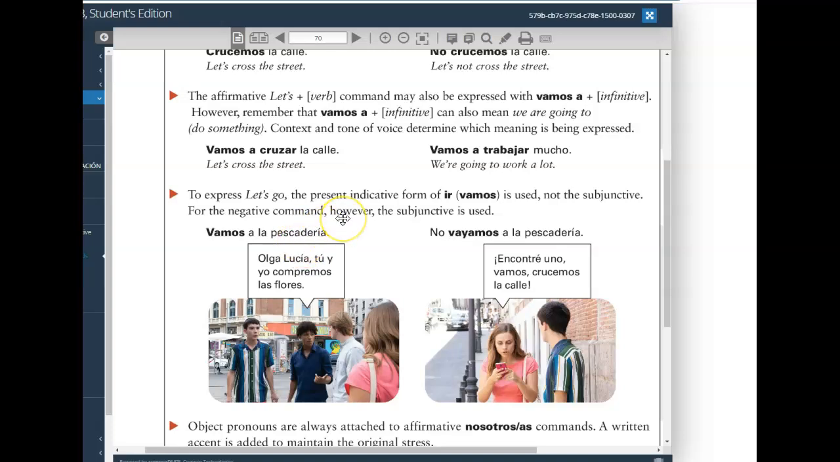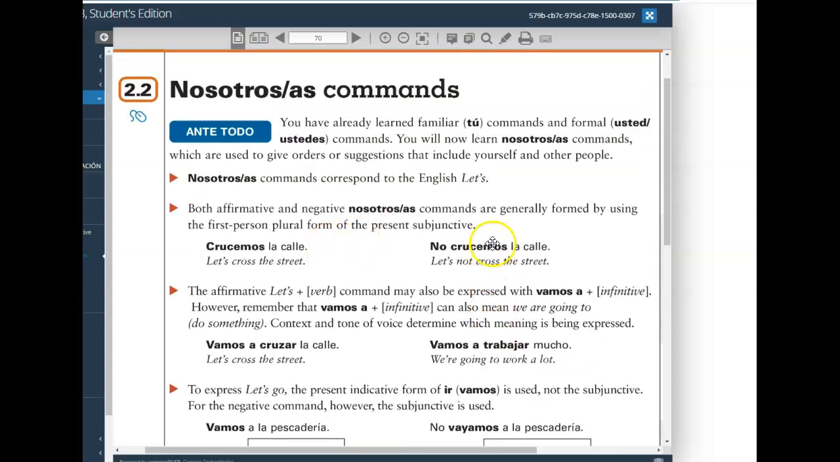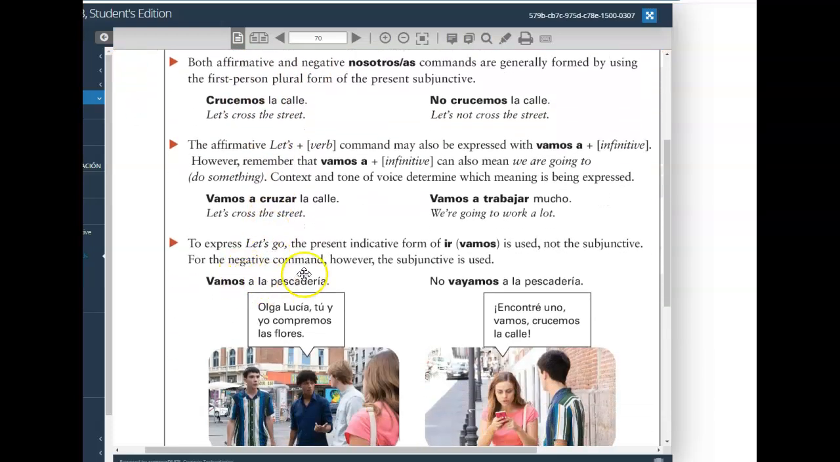However, the verb ir is the only exception to that rule. Ir uses the present indicative, not the subjunctive, for affirmative commands. However, for negative commands, you would use the present subjunctive of ir, just as you would for negative commands for all other verbs. It's only the affirmative command that's a bit different, where you're using the present indicative of ir. Vamos.